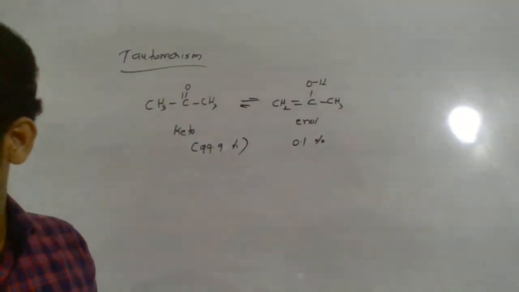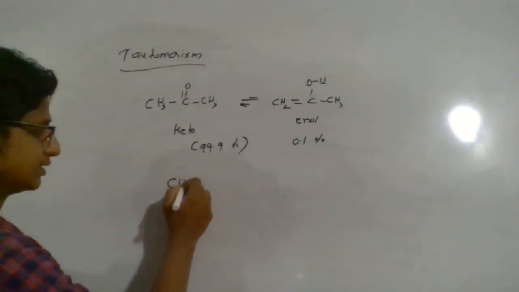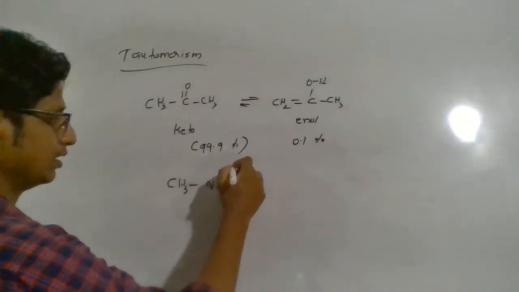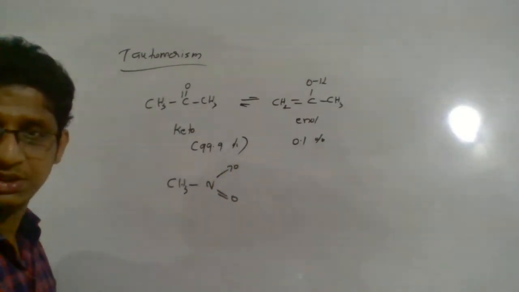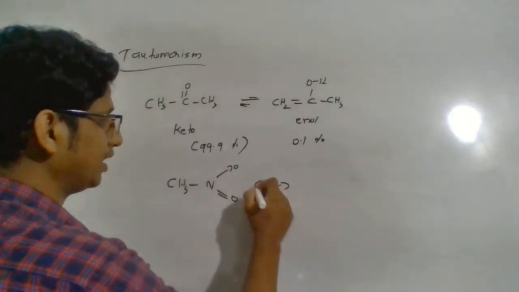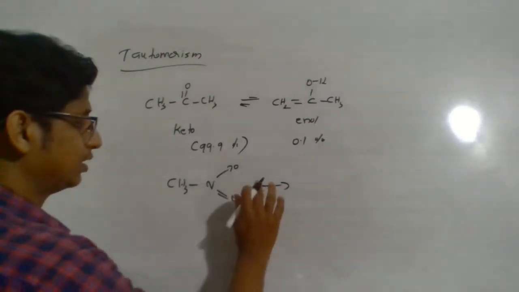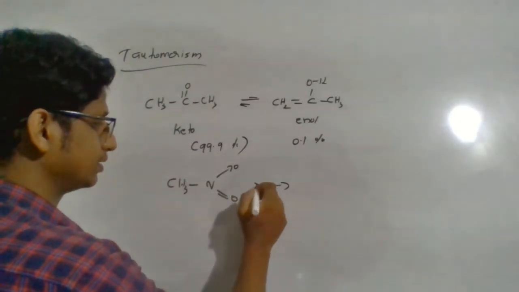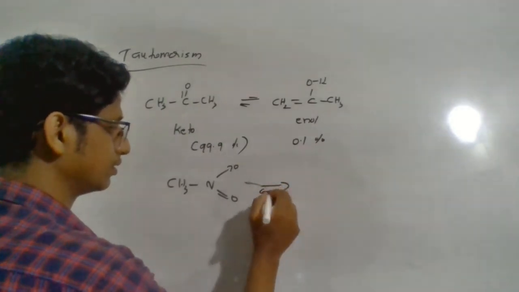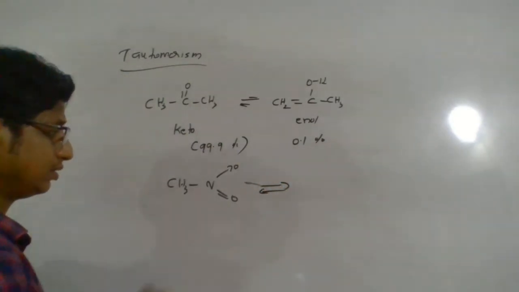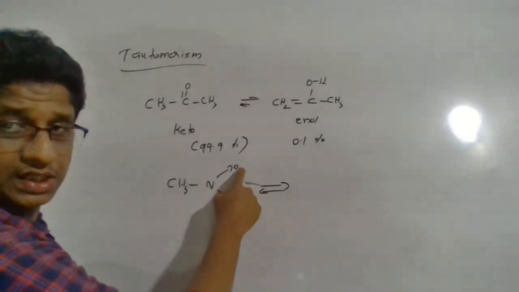So that's one tautomer pair. Now we can discuss one more, CH3N double bond O. This is a nitro compound, right? You can draw it like this. This time, one CH bond will break, and that hydrogen will attach here.